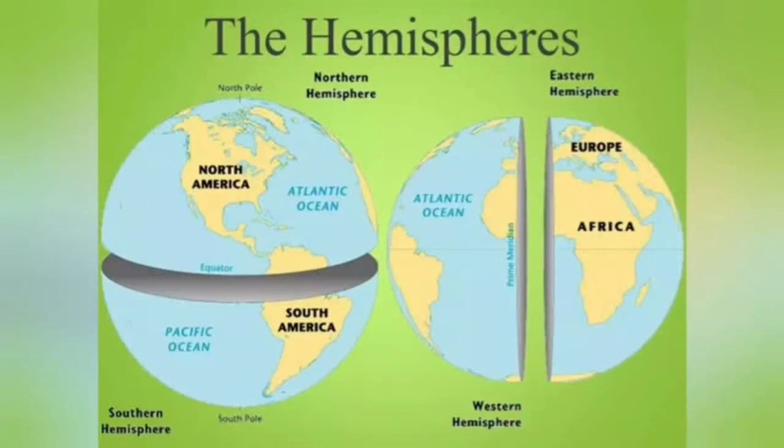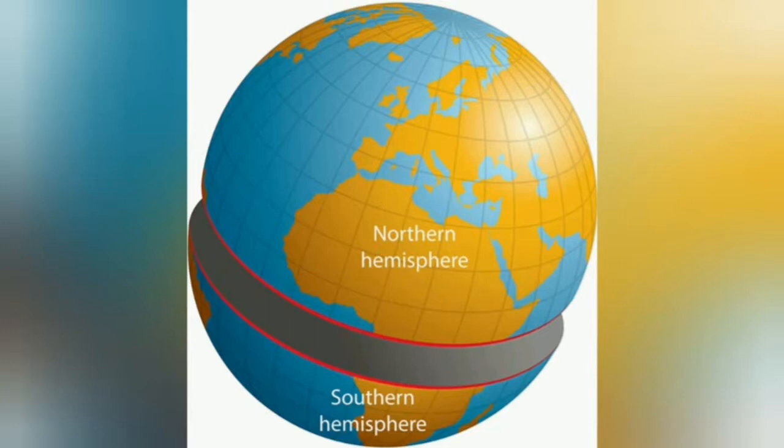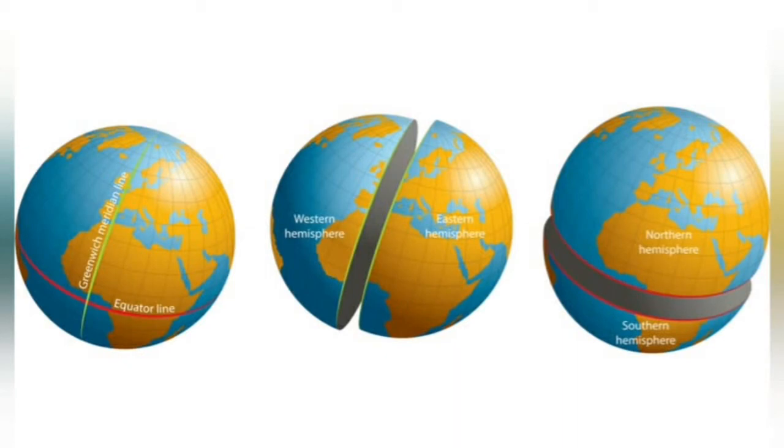The land and water bodies are unevenly distributed between the northern and southern hemisphere. The northern hemisphere has 60% of land and 40% of water. Therefore, it is called the land hemisphere. On the other hand, there is 81% of water and 19% of land in the southern hemisphere, and so it is called the water hemisphere.